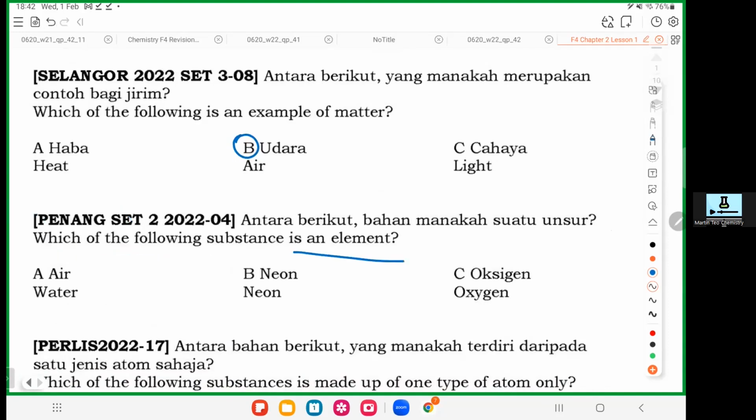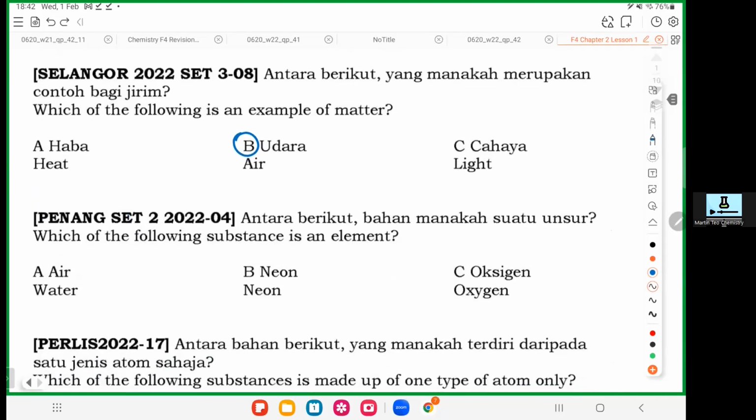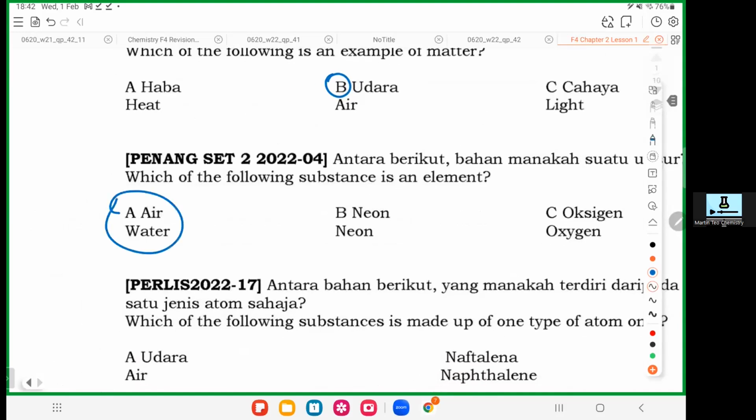Among the substances below, which one is an element? Let's recall what an element is that we learned today. Element is one species. Anything made of one species. Water is H2O. You have H and O, two species, so it should be a compound. Neon, the formula is Ne. Do you see more than one species? No, there's only one species. Ne is one species, nothing else. So you are an element, all right?